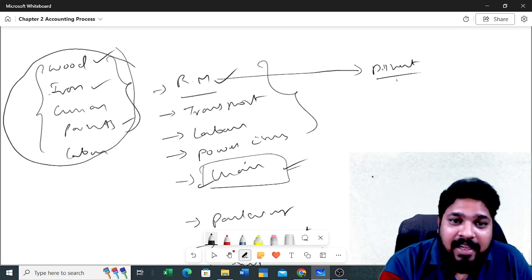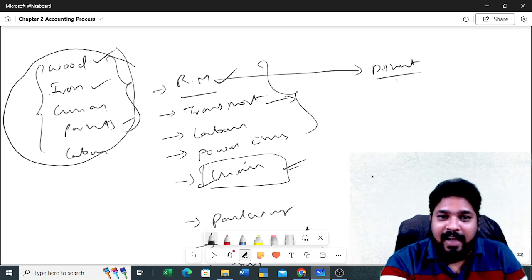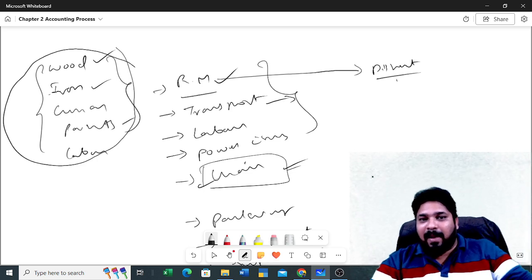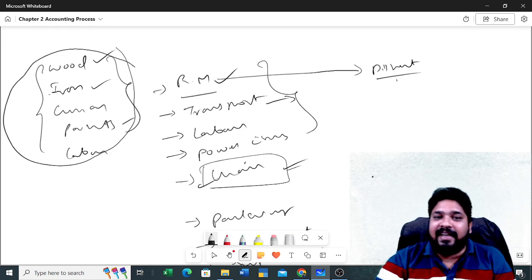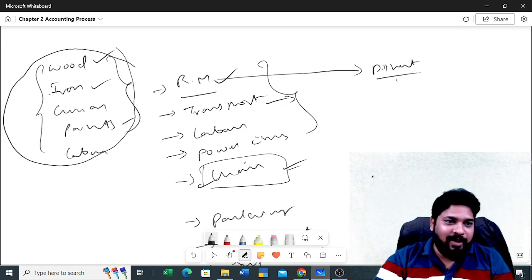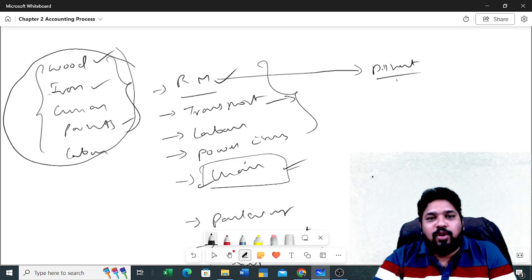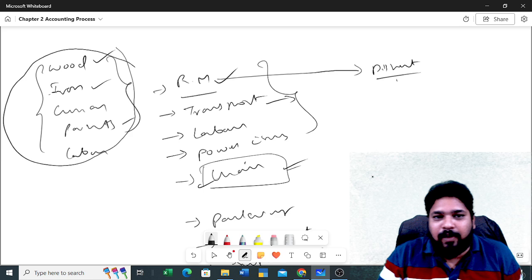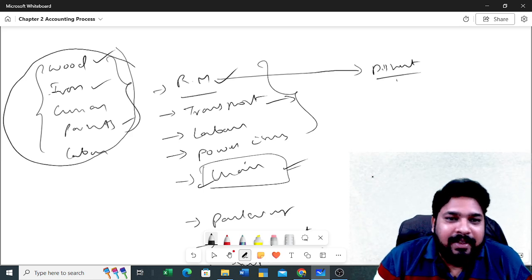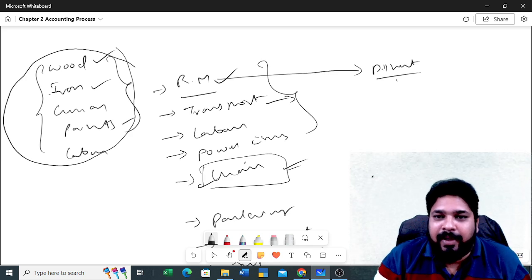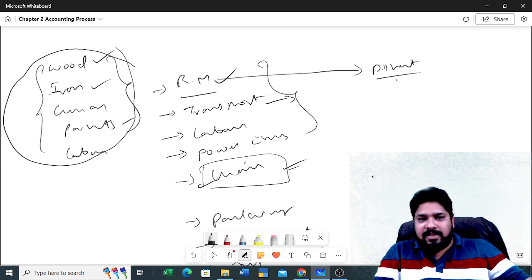Suppose you take the transport, meaning from the supplier to our location. We can call this carriage inwards in accounting language. Suppose you don't have money to pay the transport cost for bringing the raw materials to our factory. What will happen? They don't send you the material.